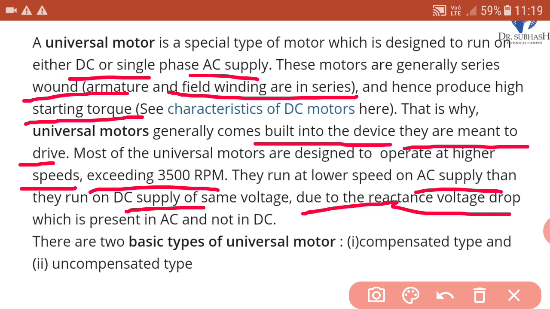So we have already studied that universal motor can run on DC as well as AC supply. But if the same motor is run on the same AC and DC supply, then in AC supply the speed will be less as compared to DC supply, because reactance voltage drop is present in AC and it is not present in DC. There are two basic types of universal motor, compensated type and uncompensated type, that we have seen.